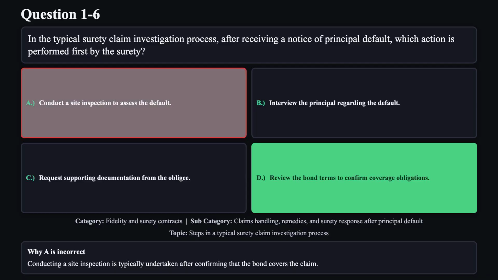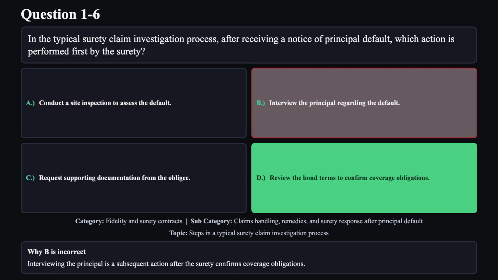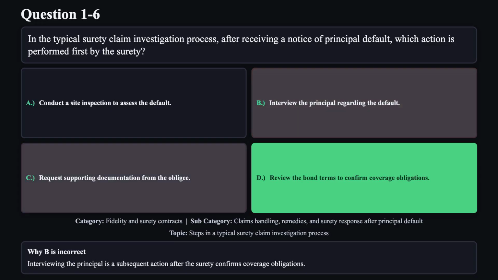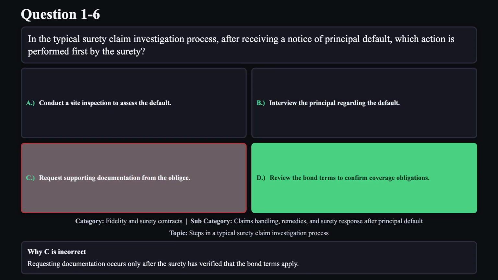Reason A is not correct. Conducting a site inspection is typically undertaken after confirming that the bond covers the claim. Reason B is not correct. Interviewing the principal is a subsequent action after the surety confirms coverage obligations. Reason C is not correct. Requesting documentation occurs only after the surety has verified that the bond terms apply.